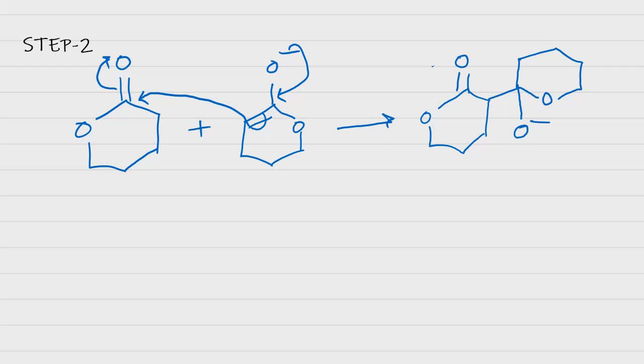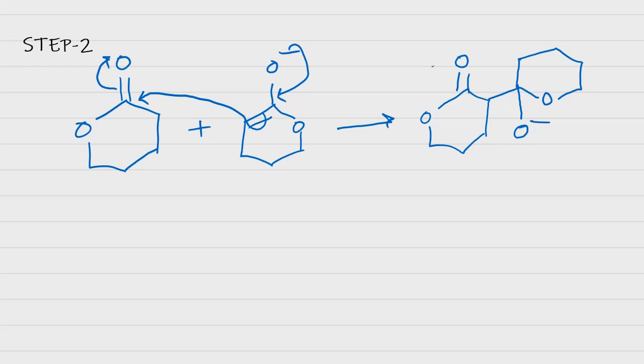We have seen in the aldol condensation reaction, it is the formation of an alkoxide, just like the aldol condensation reactions. And in the Claisen-Ester condensation reactions, this tetrahedral alkoxide intermediate decomposes to give the alkoxide ion.